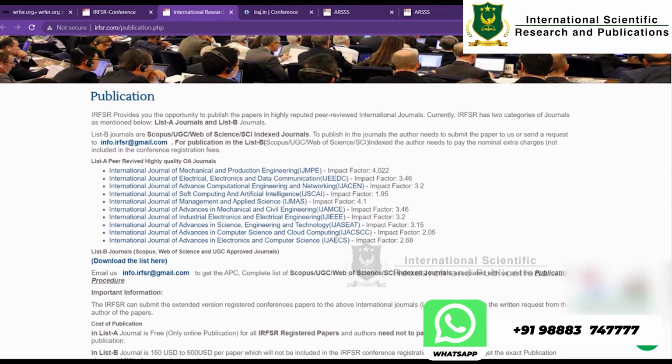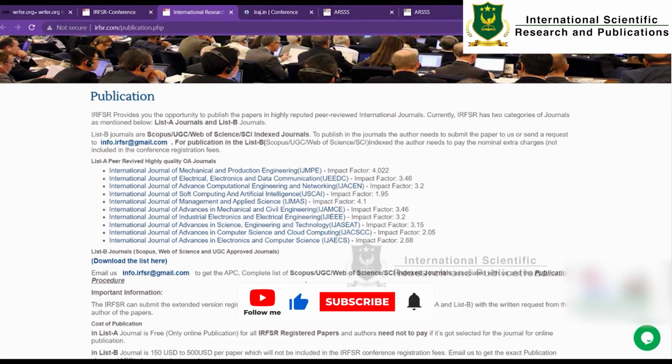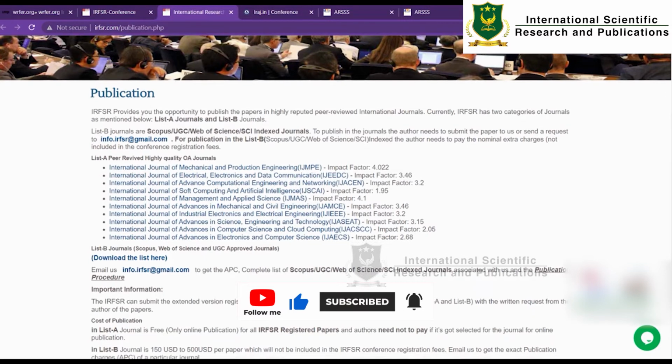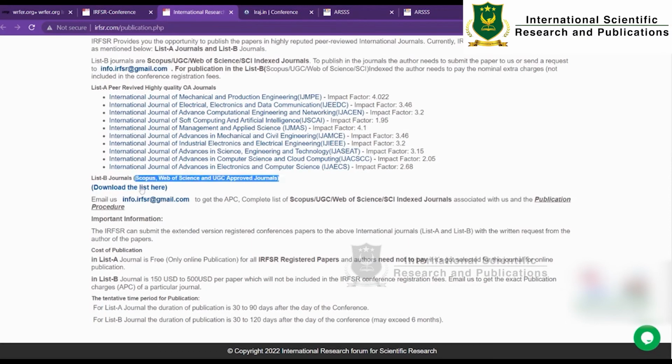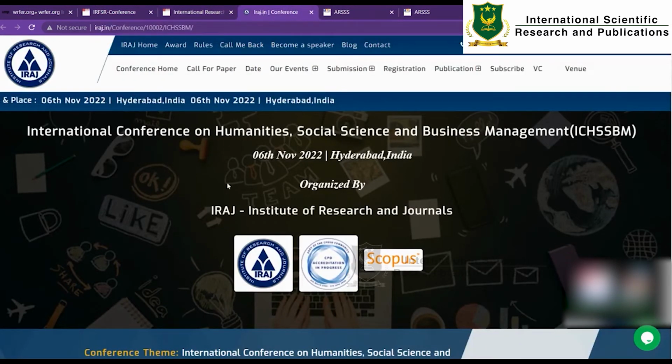directly proceed. And this is for article processing charges. You can also check whether there are any article processing charges or any journal for free. This is the list of Scopus indexed journals, so you can download it here and check whether it is still there.